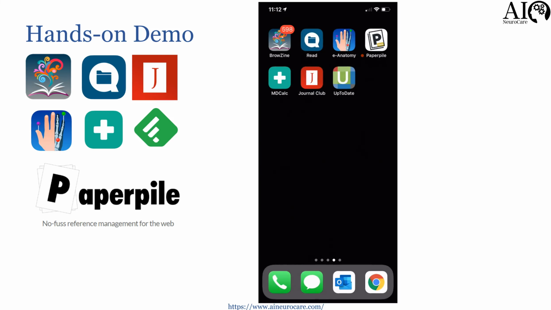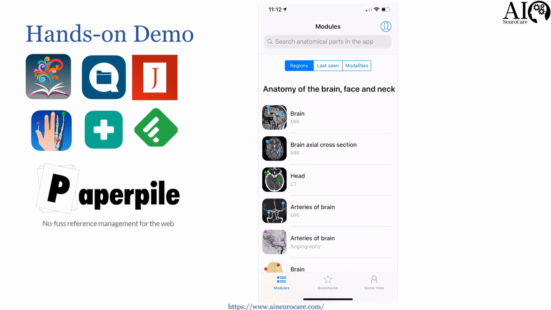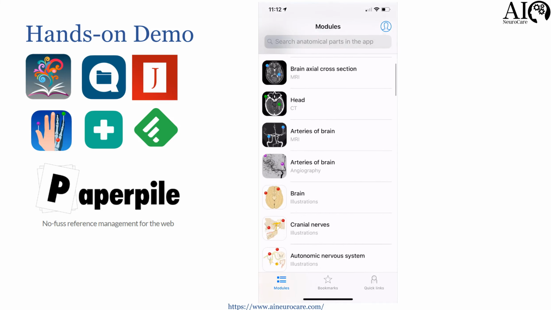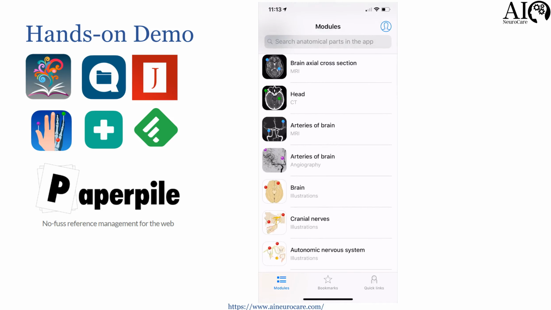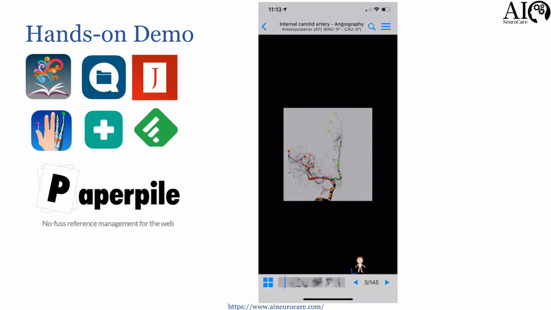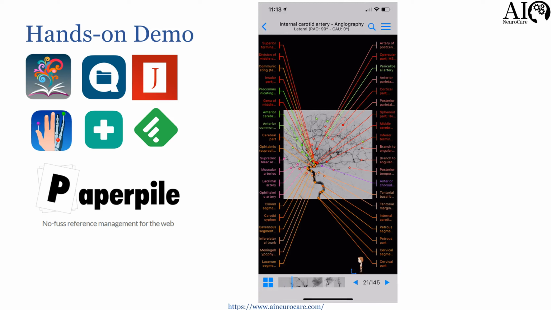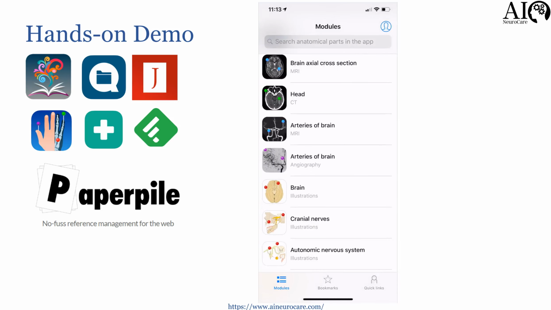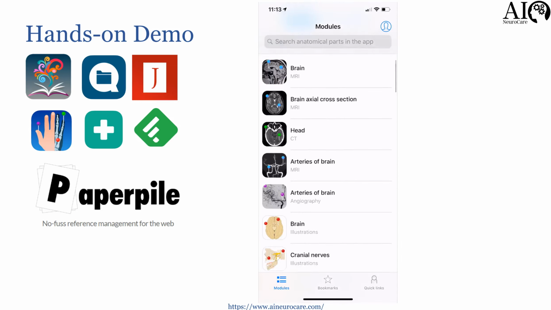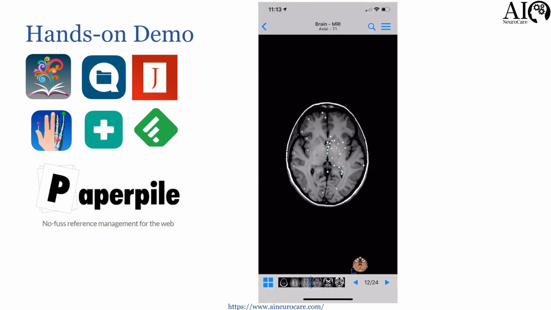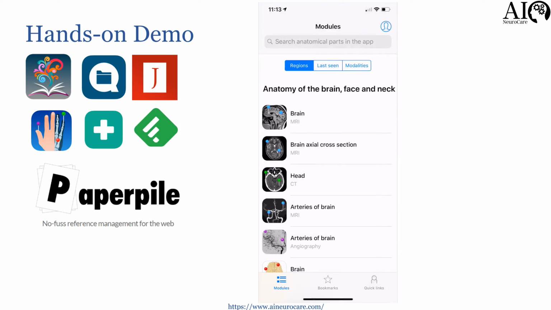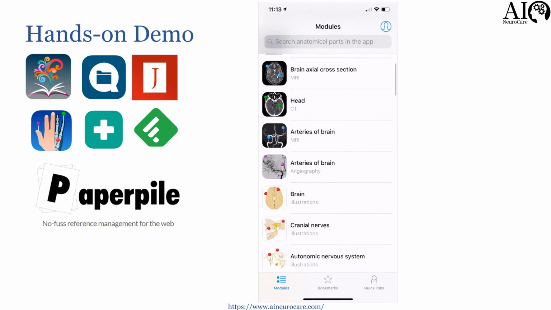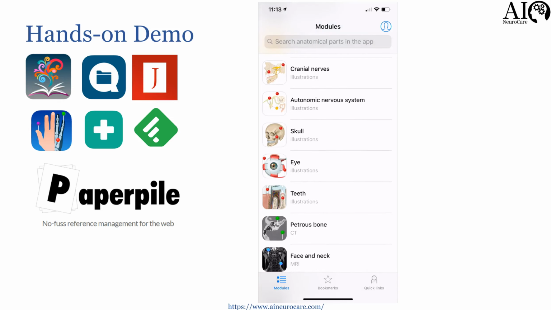The one after that is AI NeuroCare. This is one of the best neuroanatomy learning softwares that I can get my hands on. It's $75 a year. I again paid by my own funds, and it's fantastic. They recently added this arteries of the brain, so you can actually go through them and see, and these are all labels done. I'm not going to show too much. I'm not sure how much I can show this, but if you're watching, this is amazing. And then you can review all your neuroanatomy from here. Fantastic must-have app for anyone.